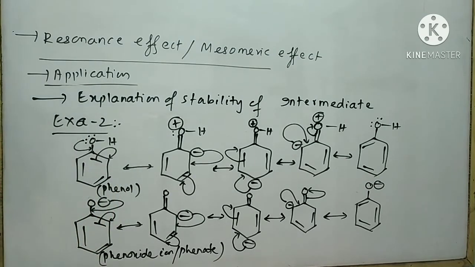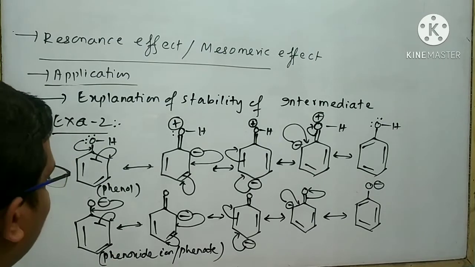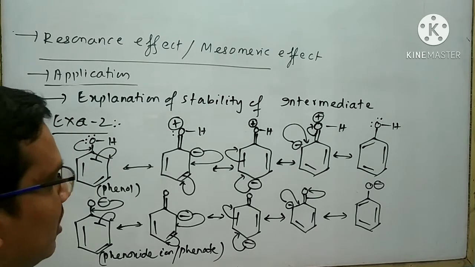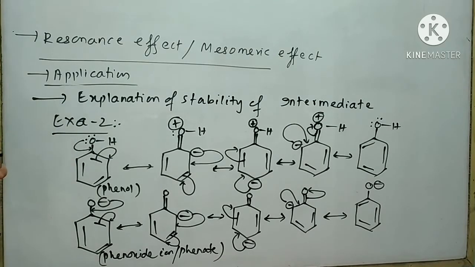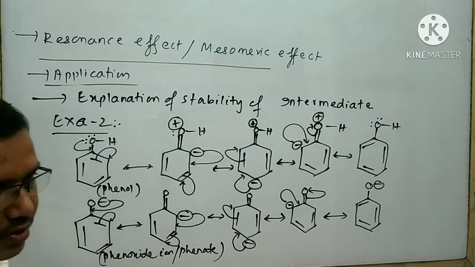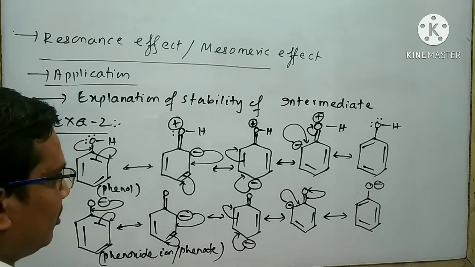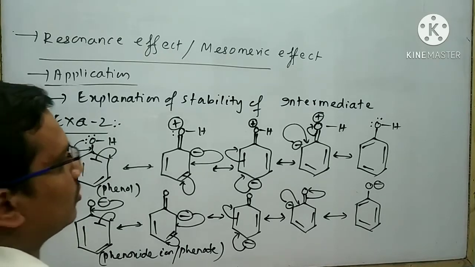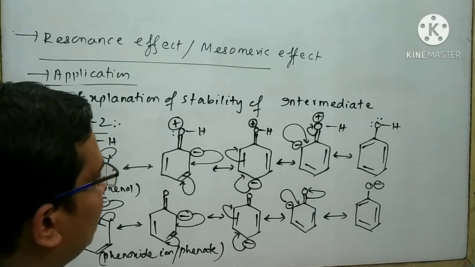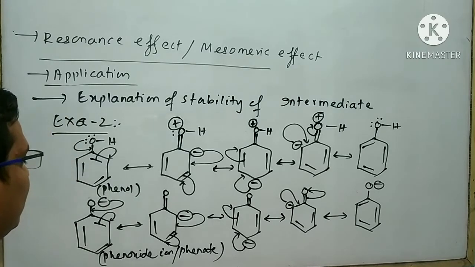So according to our rule, phenoxide ion is more stable than phenol, because in phenoxide ion there is no charge separation, but in phenol there is. Remember an important point: if two species have the same number of resonating structures, then we have to focus on charge separation. If a species has charge separation, then it is less stable than the other.